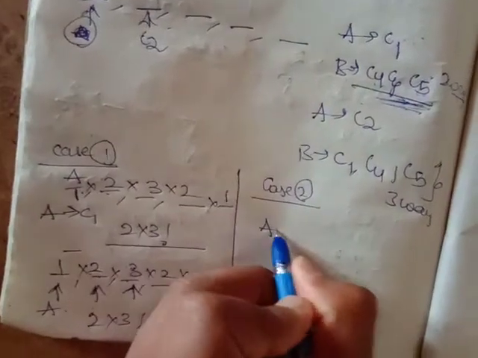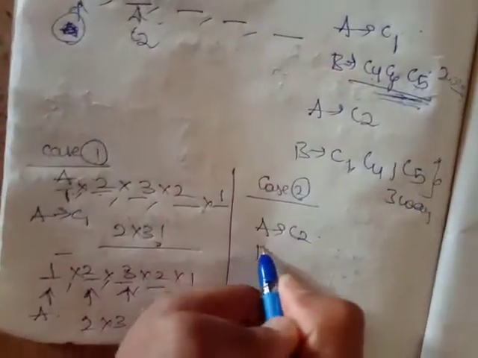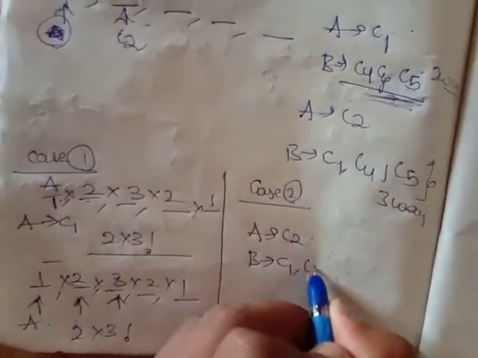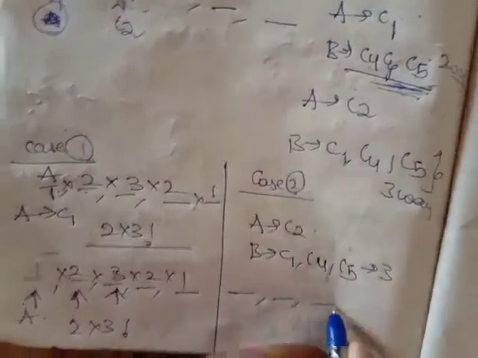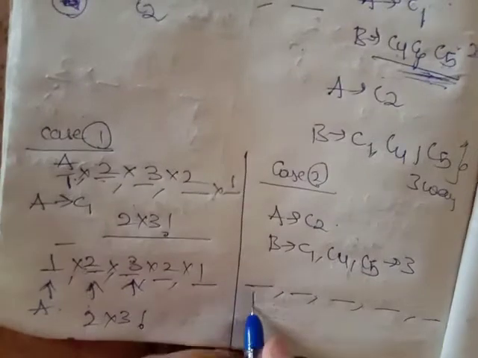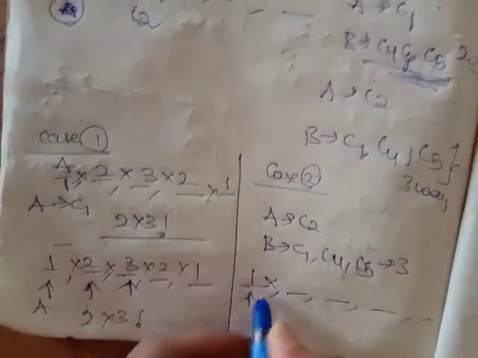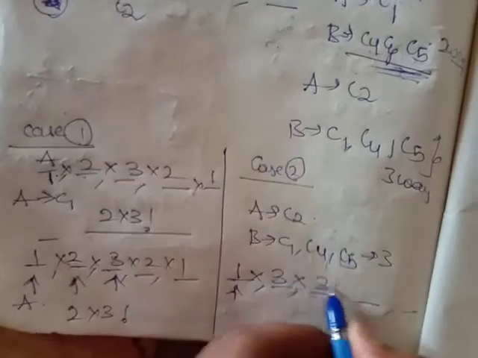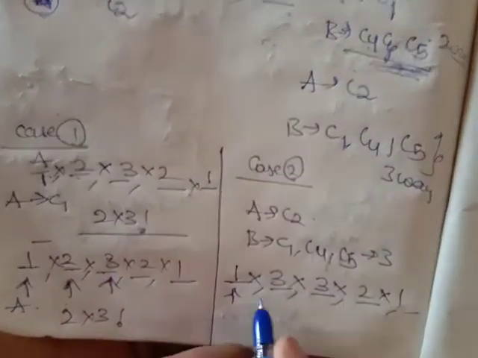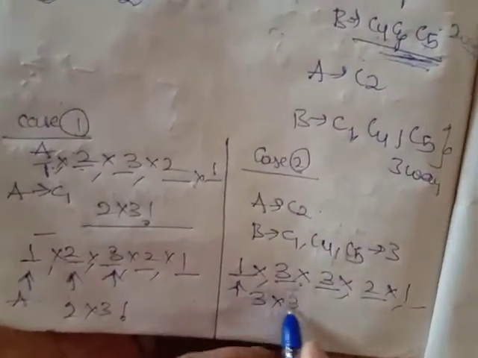Let me assume that A sat in C2. If A sat in C2, now B can sit in C1, C4, C5. So how many chances is he having? 3 chances now. So 1, 2, 3, 4, 5. A sat in C2. He is having only 1 chance. B is having 3 chances. Right or no, friends? Here also he is having 3 chances, 2 chances, 1 chance. So which is nothing but 3 into 3 factorial.